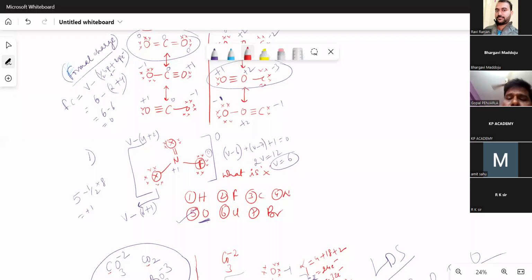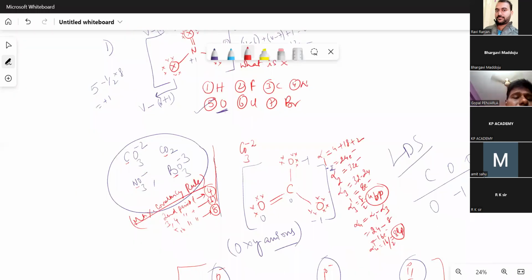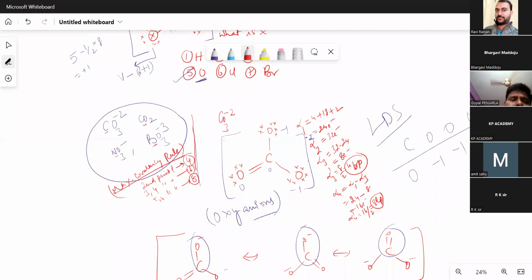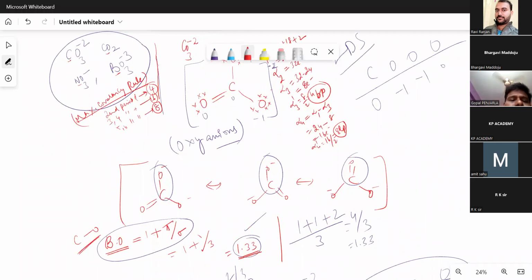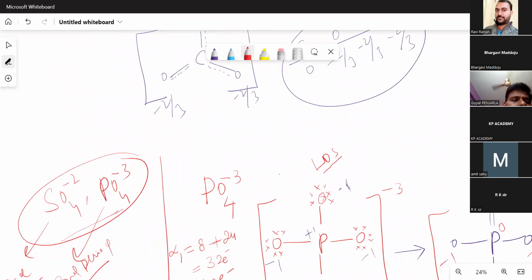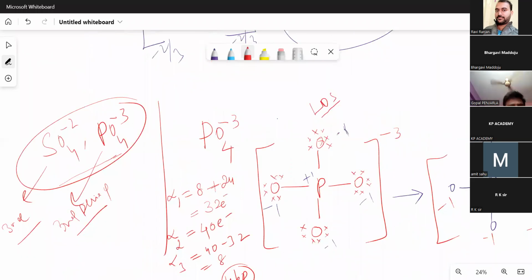We have seen what formal charge is, and we have taken some species where the central atom belongs to the second period. In the second period, the octet rule is compulsorily obeyed because there is no choice for them. They have got only p orbitals and the s orbital. There is no d orbital. That is why the octet rule is followed. But octet expansions are observed. Of course, octet contraction is also there.